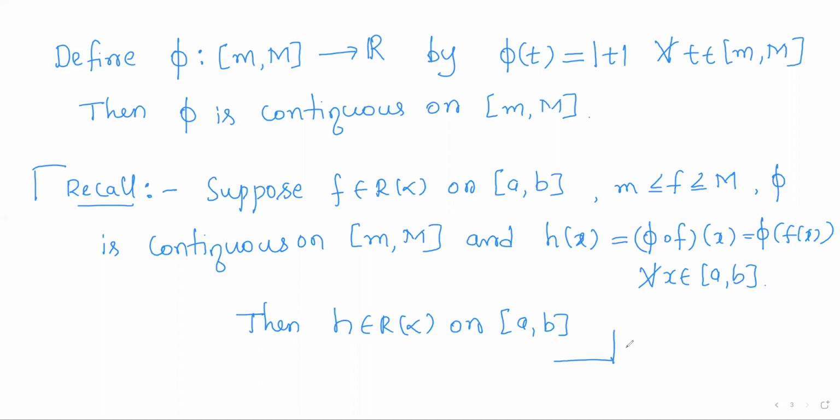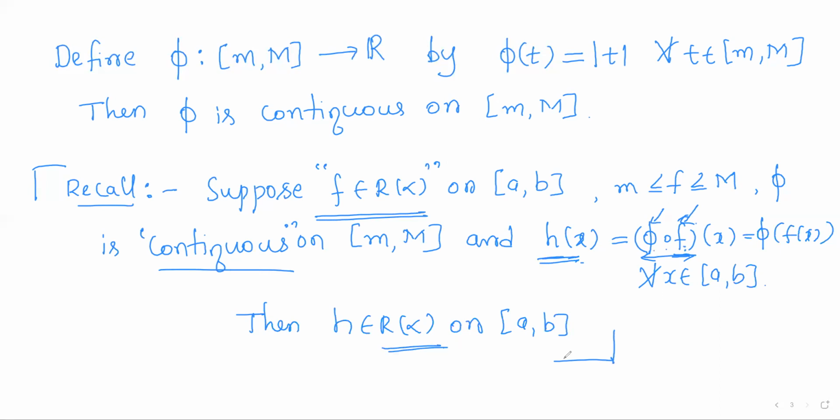So recall this result. This result says that when we compose a Riemann-Stieltjes integrable function with a continuous function, then the resulting function is also a Riemann-Stieltjes integrable function. That is, we are composing a Riemann-Stieltjes integrable function with a continuous function. f is Riemann-Stieltjes integrable and phi is a continuous function with suitable domain and codomain. Then phi composition f will be Riemann-Stieltjes integrable.